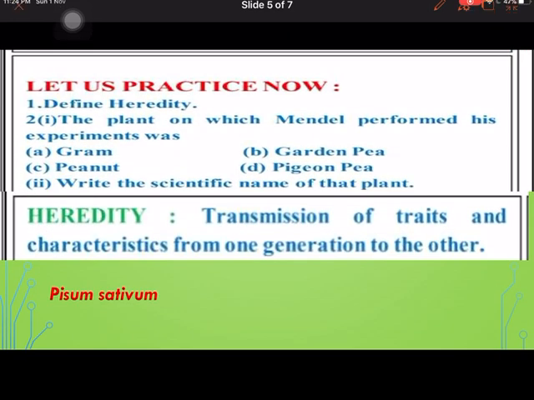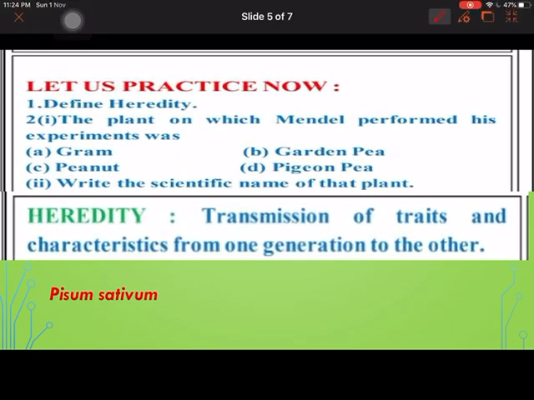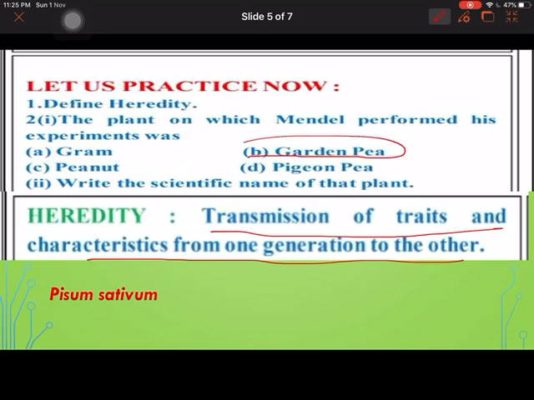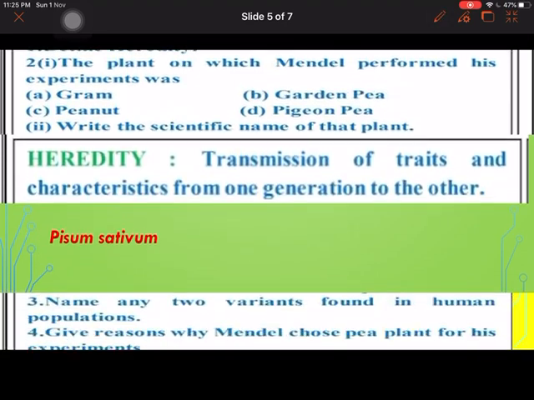Let's see the question answers. First question is define heredity. It's the transmission of traits and characteristics from one generation to another. Second, the plant on which Mendel performed his experiments is garden pea. And the second part, write the scientific name of the plant, it is Pisum sativum. Remember, whenever you write the scientific name in your notebook, do underline it. Otherwise, when it is typed, it should be in italics.